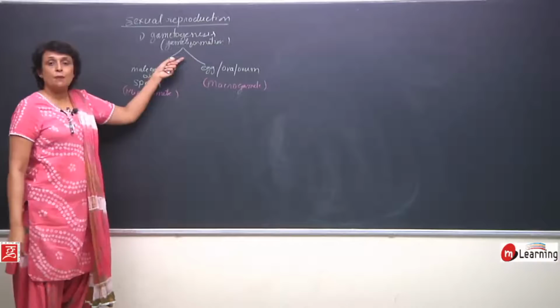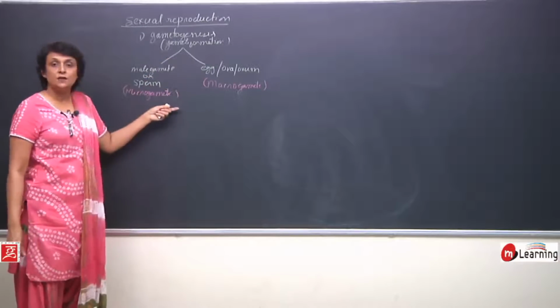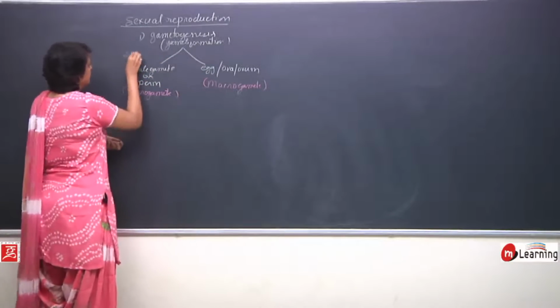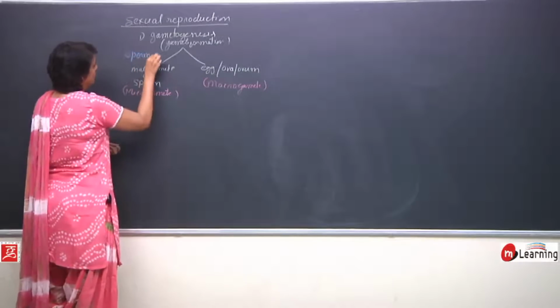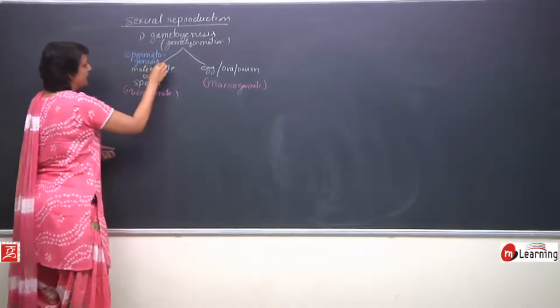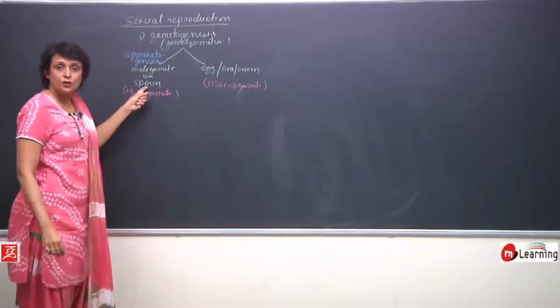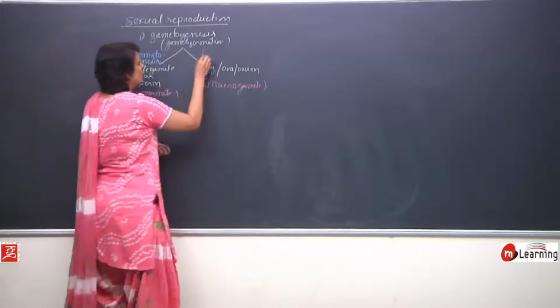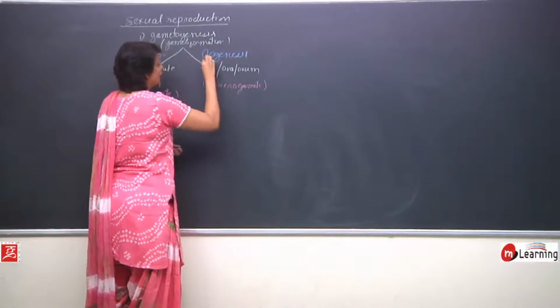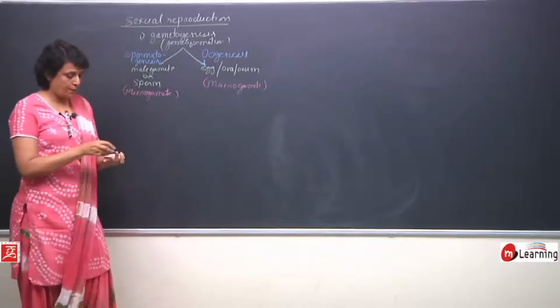The processes by which these gametes are formed are known as spermatogenesis in case of male gamete or sperm formation, and oogenesis in case of egg or ovum formation.